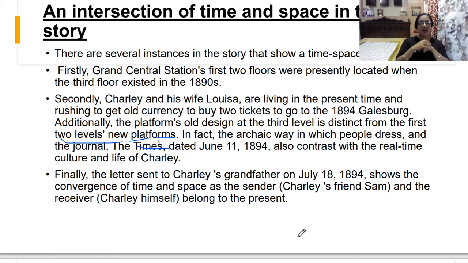All those pictures are on the stamps. I hope you all have seen the different stamps. All right. So these are the different stamps which come under the hobby of philately. So here, the psychiatrist told Charlie that his hobby of collecting stamps was also a temporary refuge from the reality.